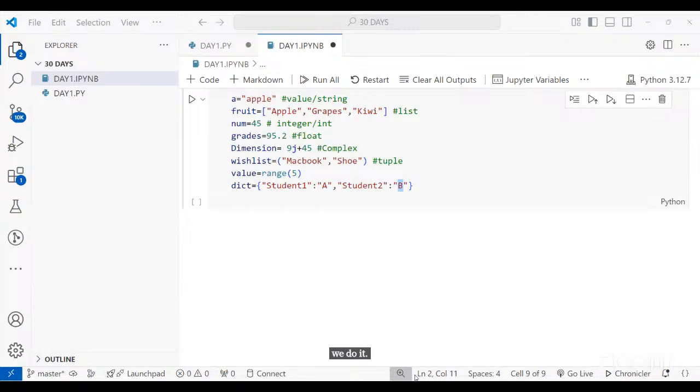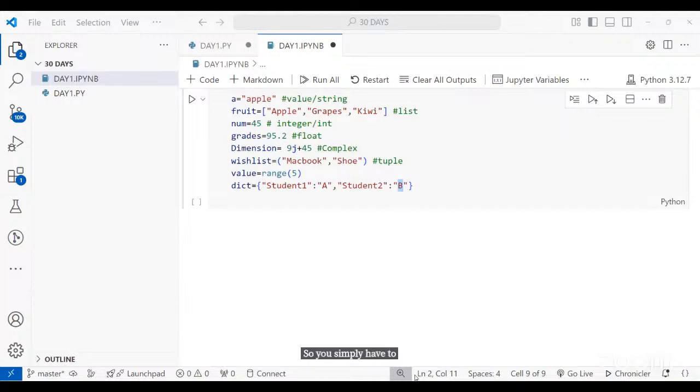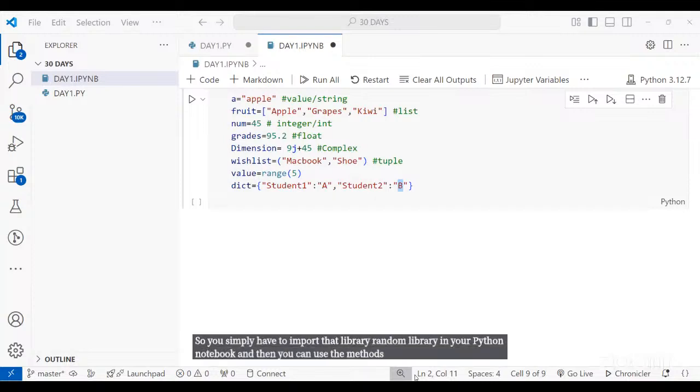If you want to store random numbers, then in Python, we have libraries. We have one library called random. You simply have to import that random library in your Python notebook, and then you can use the methods from that library.